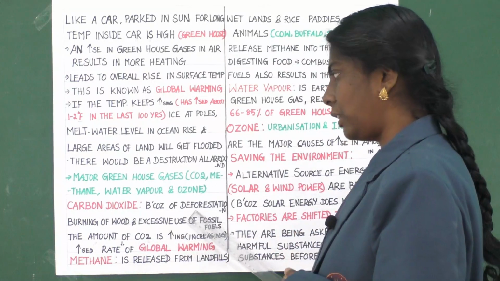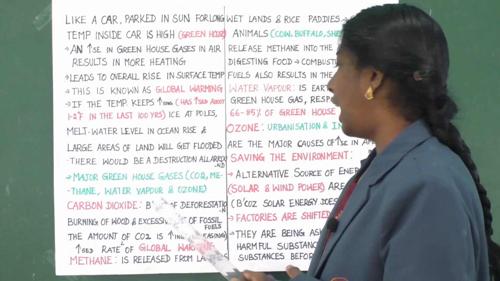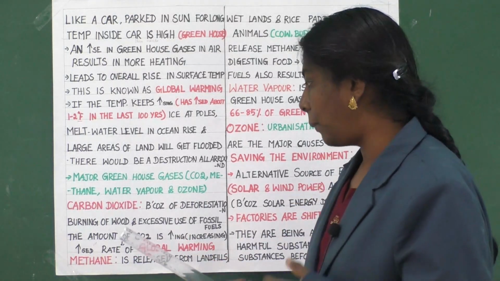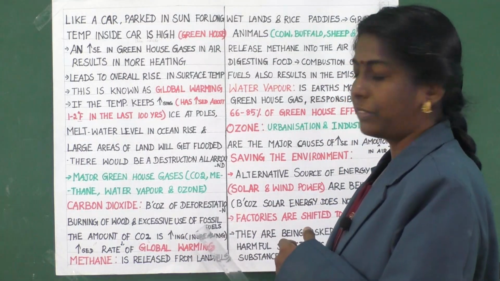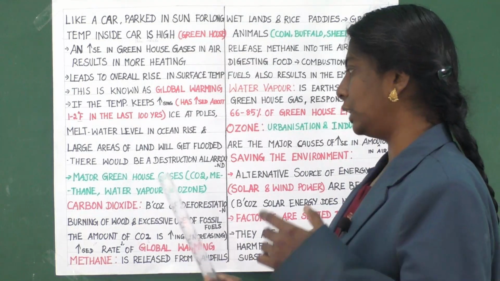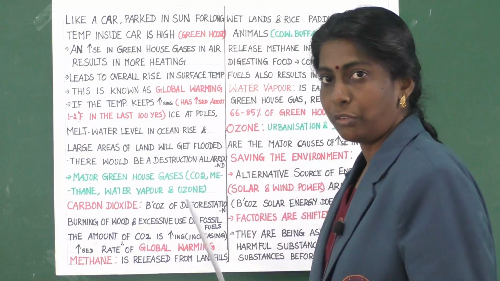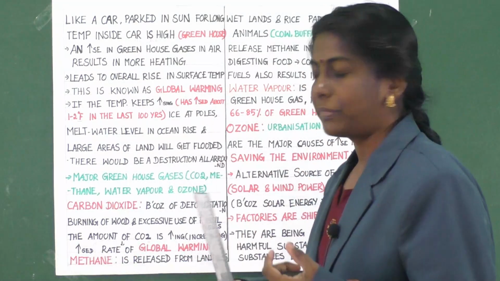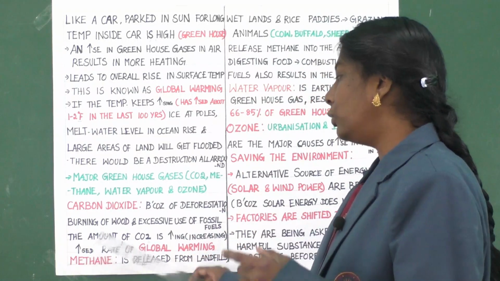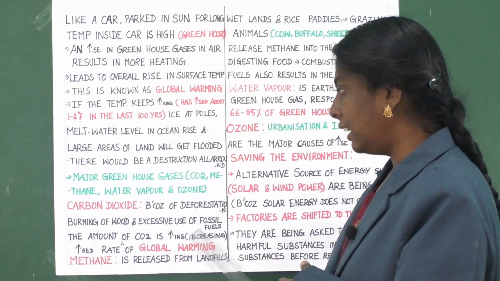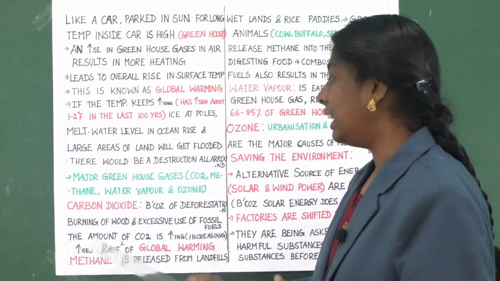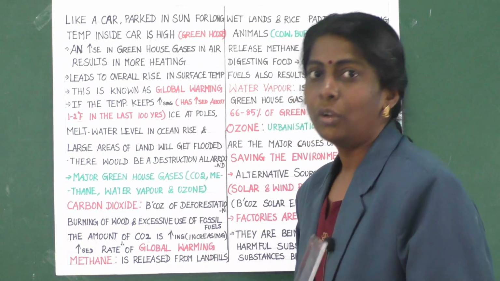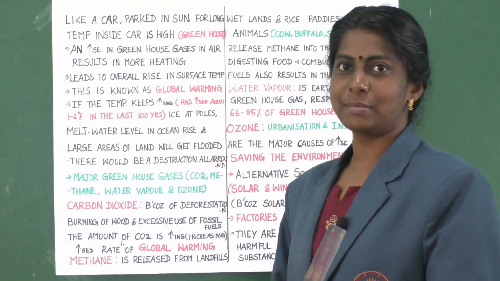Because of deforestation, burning of wood and excessive use of fossil fuels, the amount of carbon dioxide is increasing. Clear? If the amount of carbon dioxide is increasing, then there is an increased rate of global warming. Clear, children? Yes.